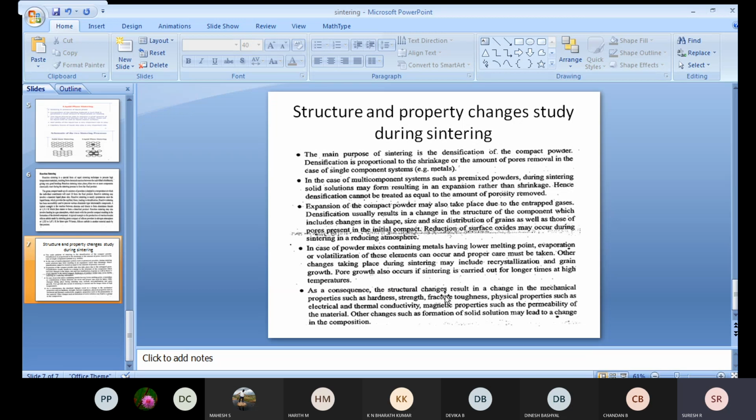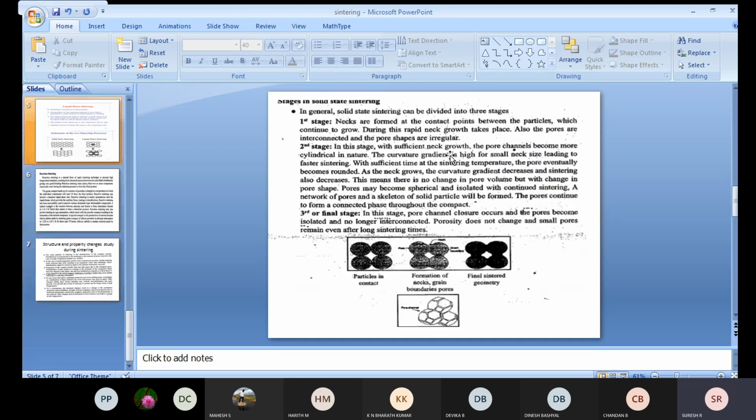As a consequence of the structural changes, the mechanical properties, such as hardness, strength and fracture toughness, as well as the physical and electrical properties, tend to change. In other words, they will be increased. So these are the structure and property changes that take place during the sintering process.